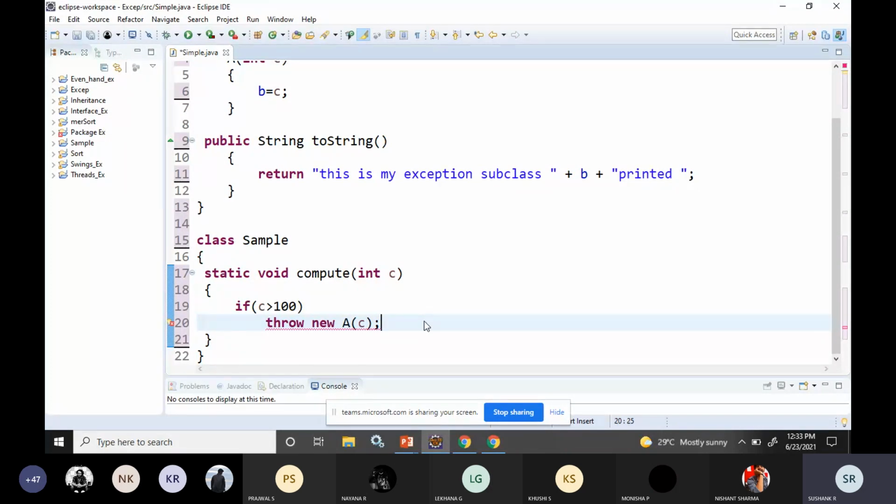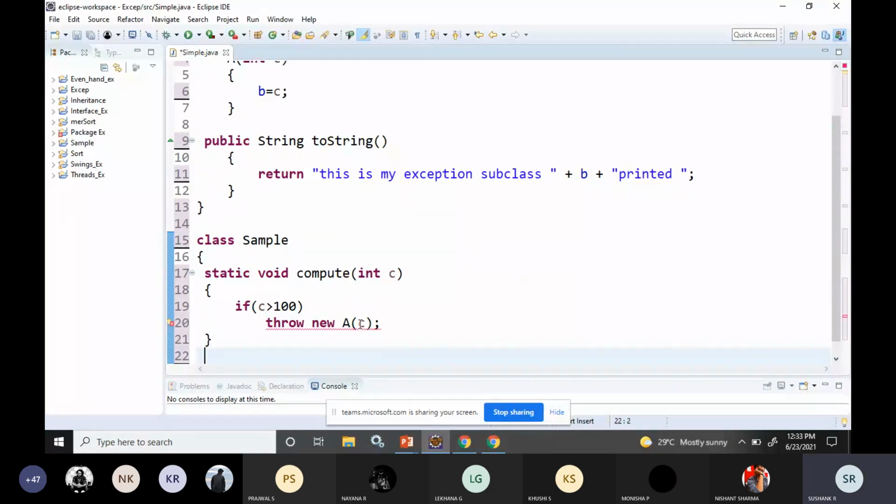After this, your own exception is created. So after this, I need not print anything. Let me check if any error is there here. So throw new exception, and that exception value is, I just want to throw the value A. I'm just using that if C is greater than 100.